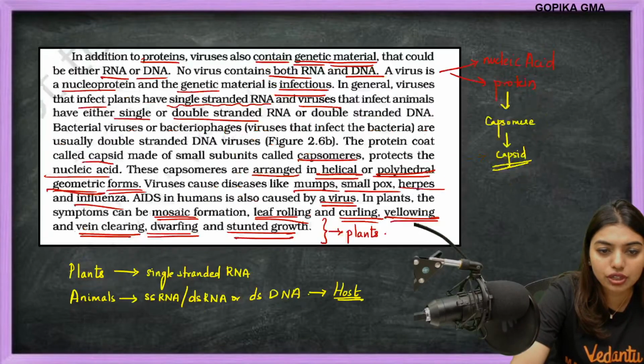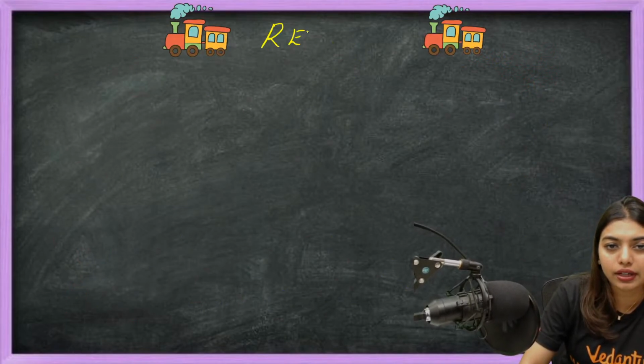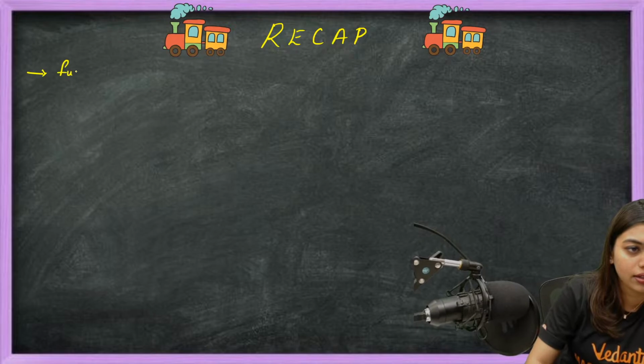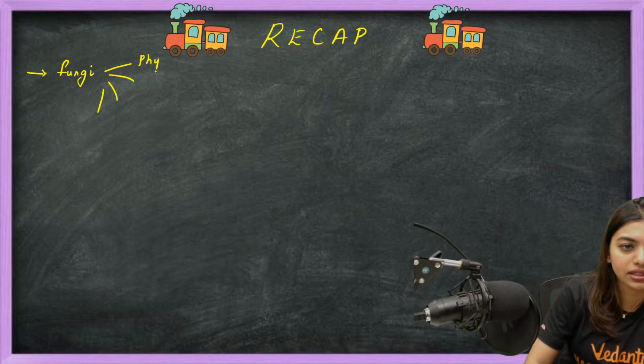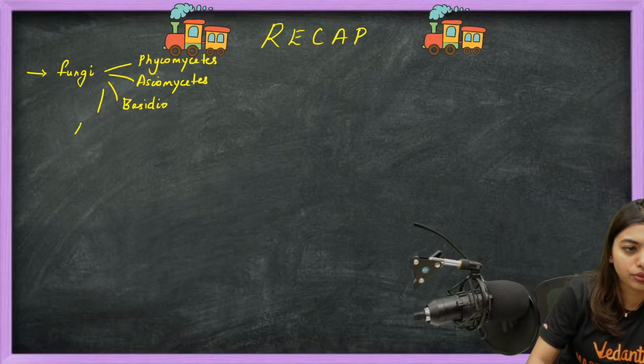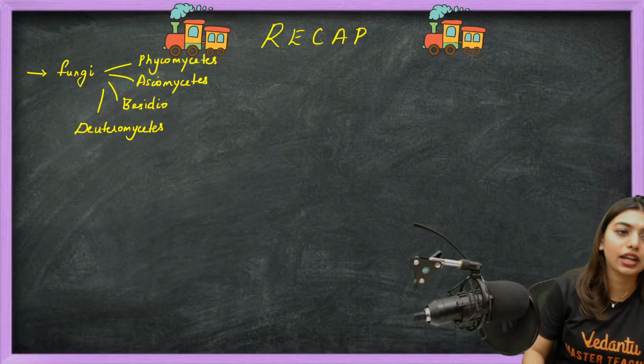So today's class, what and all did we do? Today's class overview, recap. Today we started with fungi. We understood types: Phycomycetes, Basidiomycetes, Ascomycetes, and Deuteromycetes. Got it? So Phycomycetes, Ascomycetes, Basidiomycetes, and Deuteromycetes.